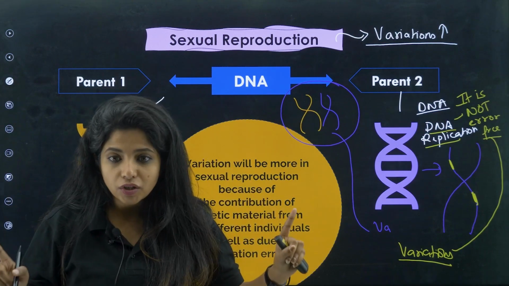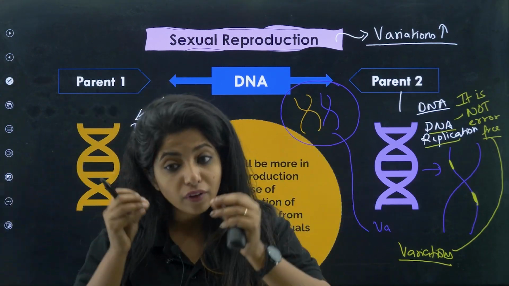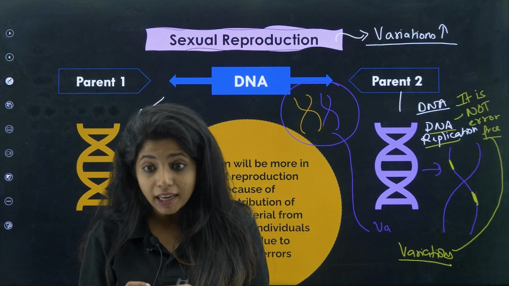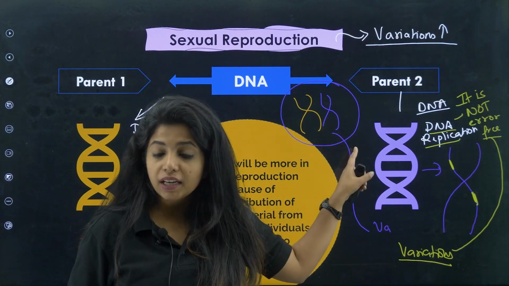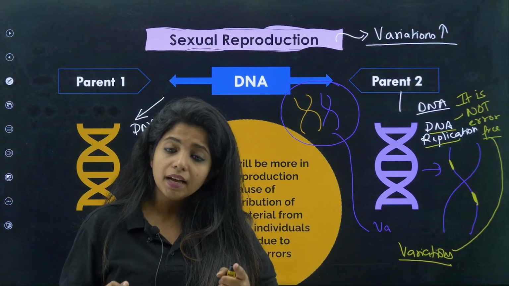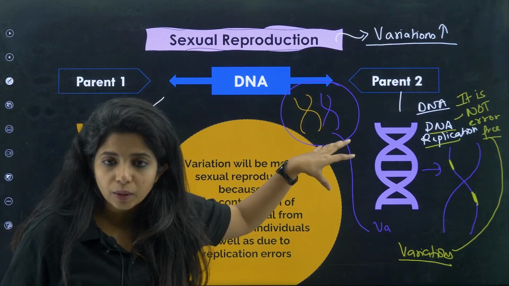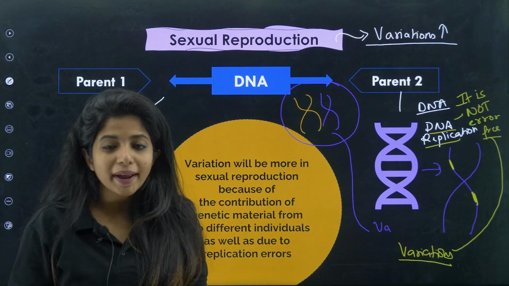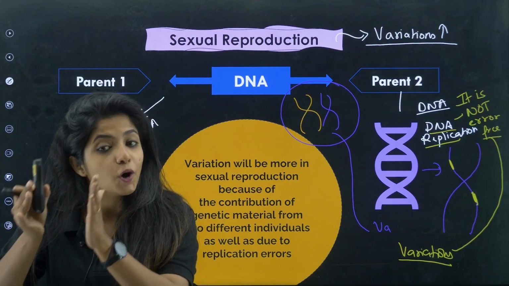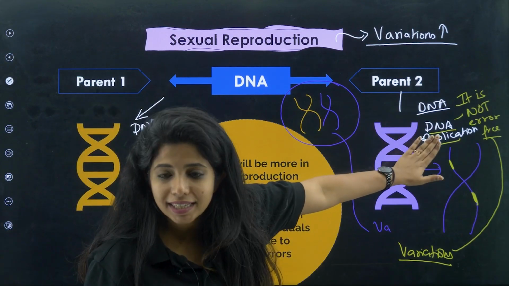First thing, there are two parents involved, so I am combining two different sets of DNA together, which is why I am creating a new combination of DNA over here. Now second thing, whenever I say that two parents are involved, or whenever I say I want to make an offspring, obviously I cannot give off my DNA. Instead, I will make a copy of it. And this process is known as DNA replication.